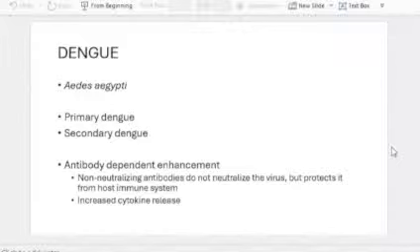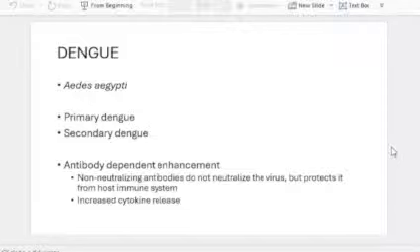Dengue pathogenesis, again, is very easy. You write about primary dengue and secondary dengue, and don't forget to mention the antibody dependent enhancement. That means the non-neutralizing antibodies actually contribute to pathogenesis by protecting the virus. As the name indicates, non-neutralizing means they won't be neutralizing the virus. So what they usually do is protect the virus from the host immune system, and there will be increased cytokine release that will lead to the pathogenesis. So dengue is very important. It's very easy to write the pathogenesis once you know that you have to include all these things. And lab diagnosis, again, is easy.